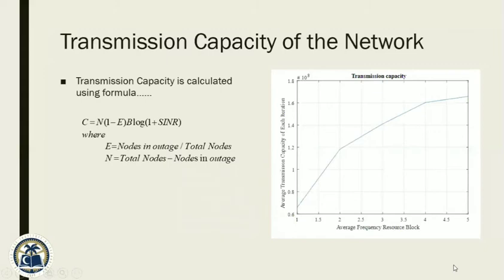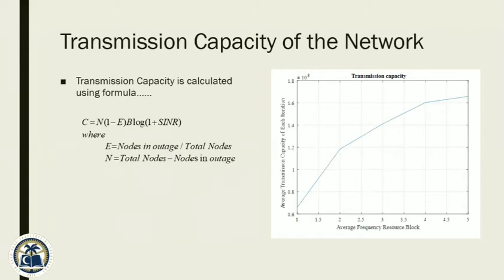Transmission capacity of the network. So the total number of admittable users is equal to (1 minus outage) times the total number of users. Then we multiply it with B log of (1 plus average SNR). Then it is the average transmission capacity in bits per second. My throughput is the average maximum throughput in the network that I can achieve without any outage, that is at